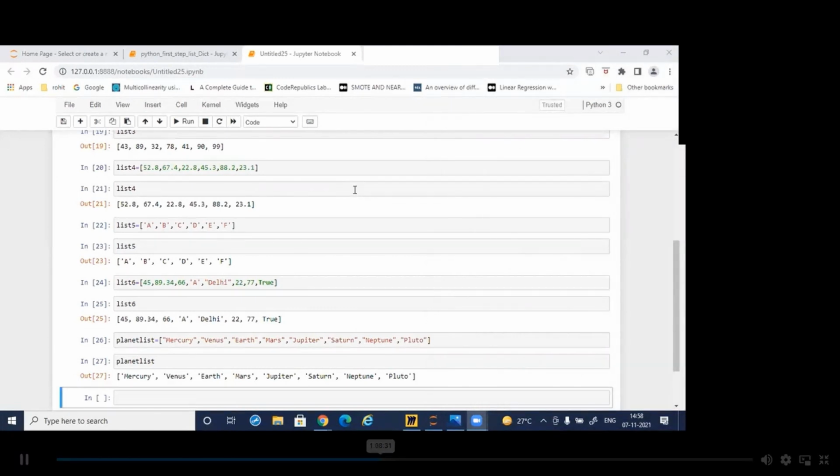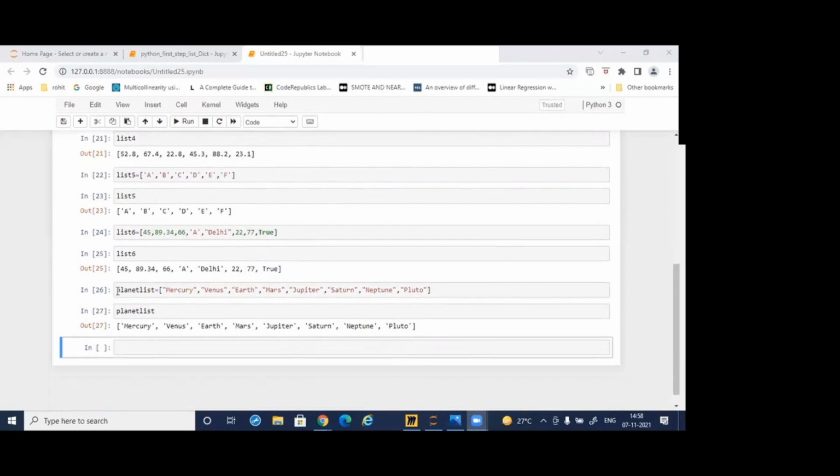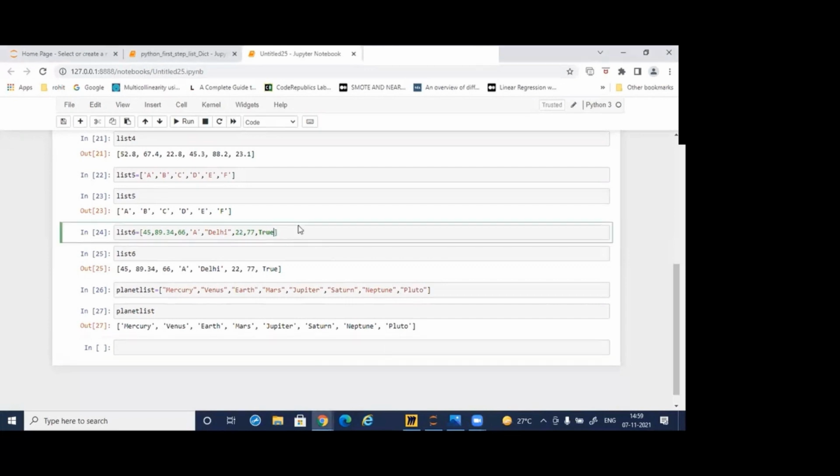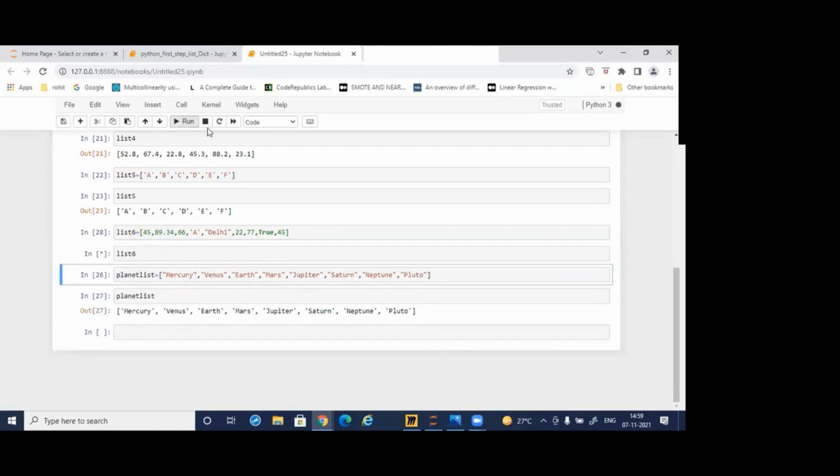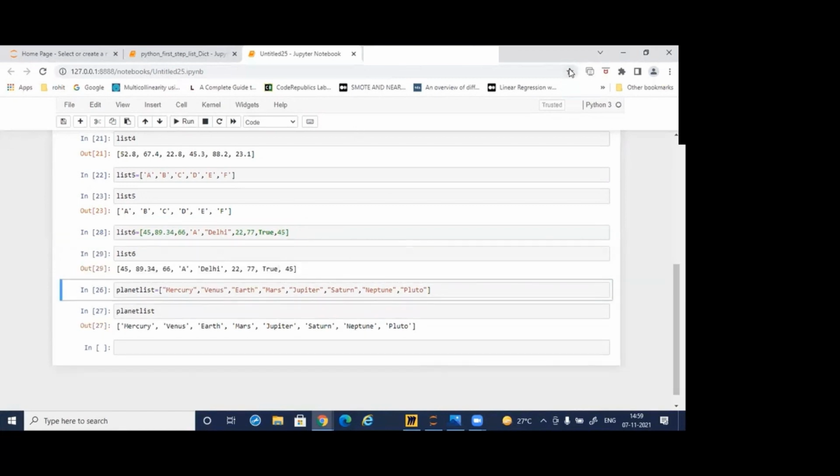Yeah, duplicate entry is possible. You can write duplications also. You just try if you are writing anything. If you are repeating any value 2 times anywhere, you can just try. Suppose 45 is here. Again, I'm writing a 45 here and running it. It is just printing 45. So you can enter the duplicate values as well, right? 45, 45. So it is working well.